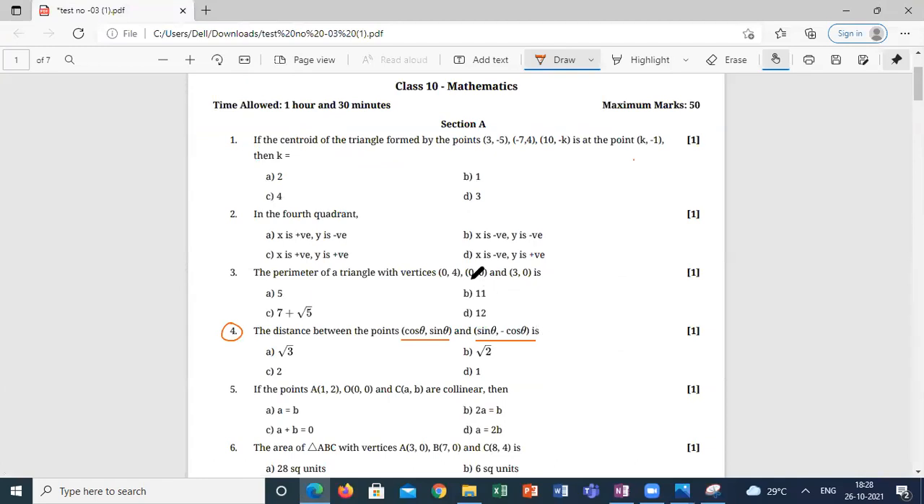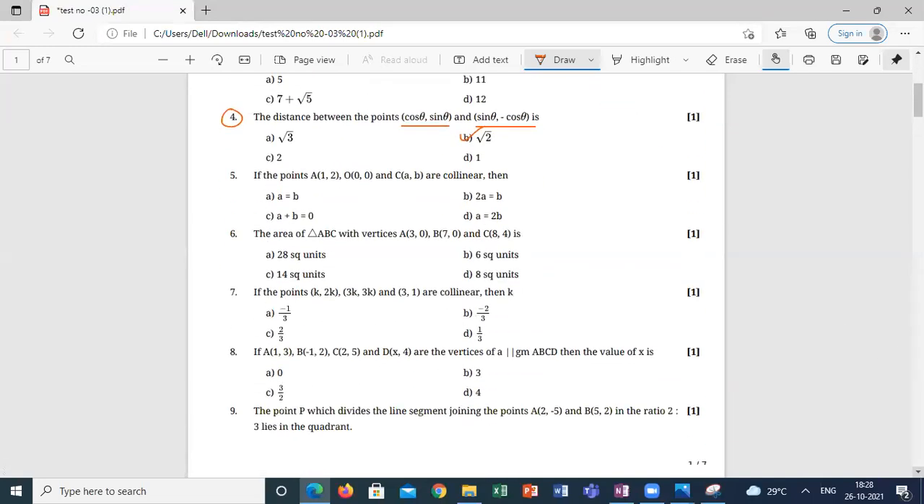Fourth quadrant. In the fourth quadrant, x is positive, y is negative. So the first option. Here, the fourth option. I'm scrolling down.